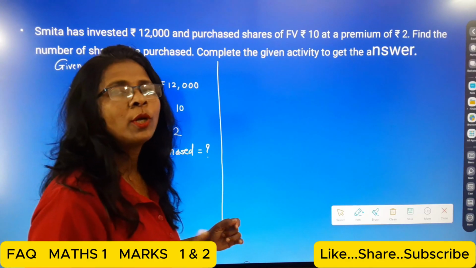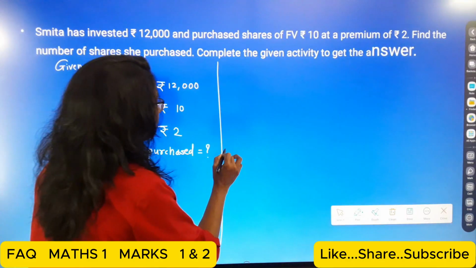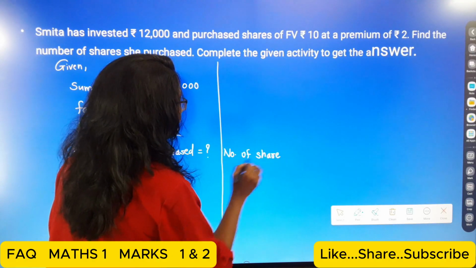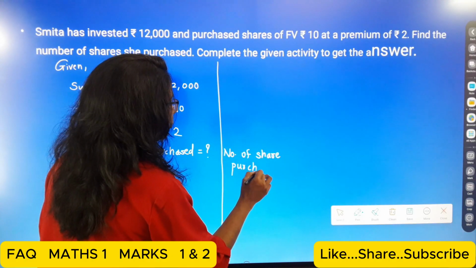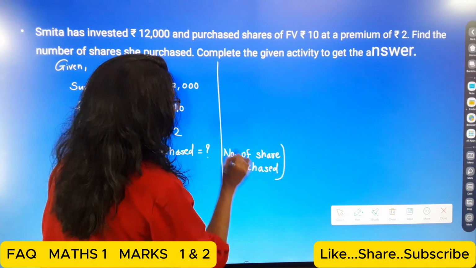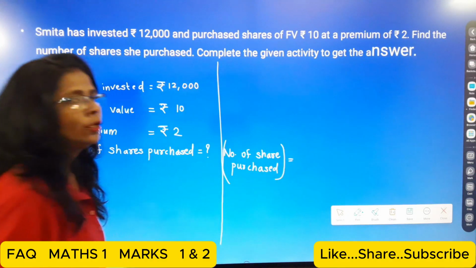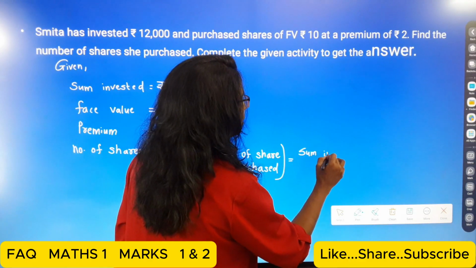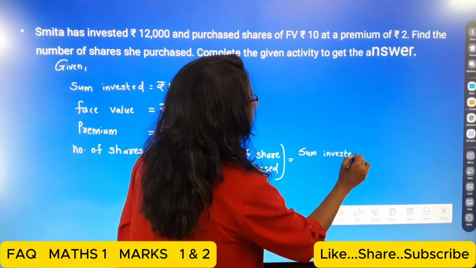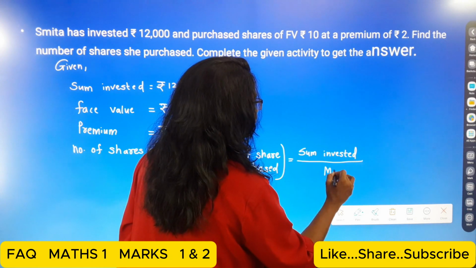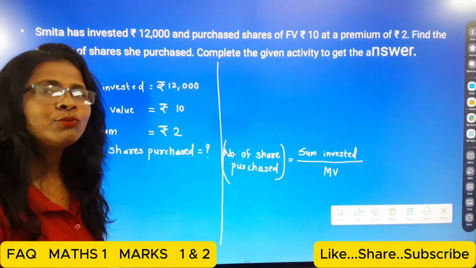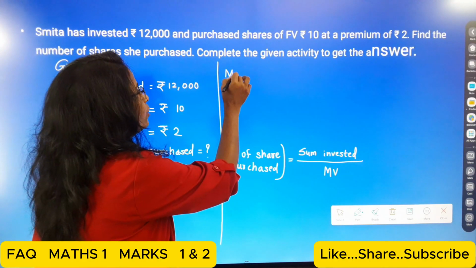So there is a formula we use here for the number of shares purchased. The formula is: sum invested upon market value. But we do not have the market value. So how do we first calculate the market value? How can we find out the market value?